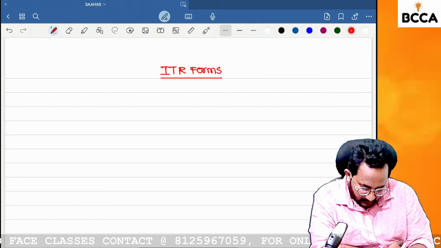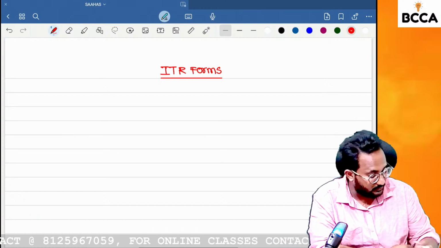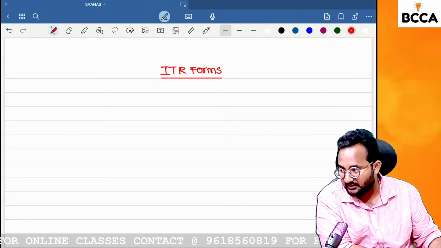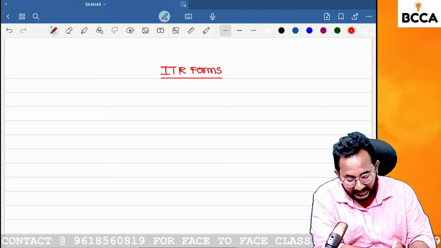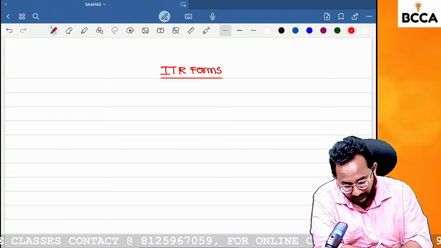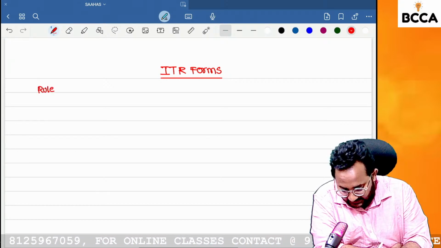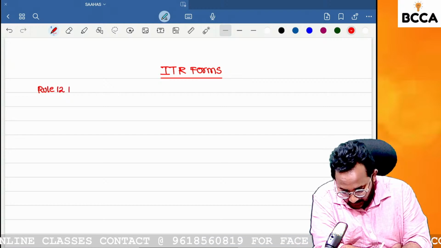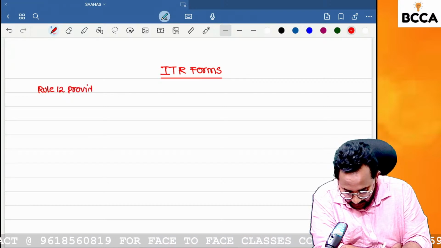This is not covered in CA Final. Exclusively, we have this concept in our CMA Final. What ITR forms need to be used by the different types of assessees, we will discuss now. This ITR forms discussion is given in Rule 12. Can you tell me what Rule 12 means?